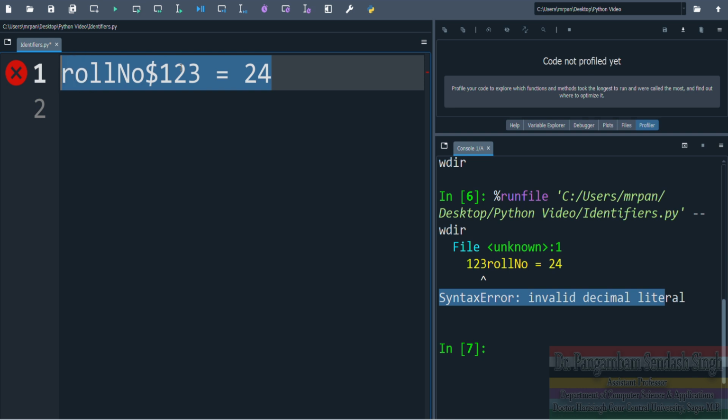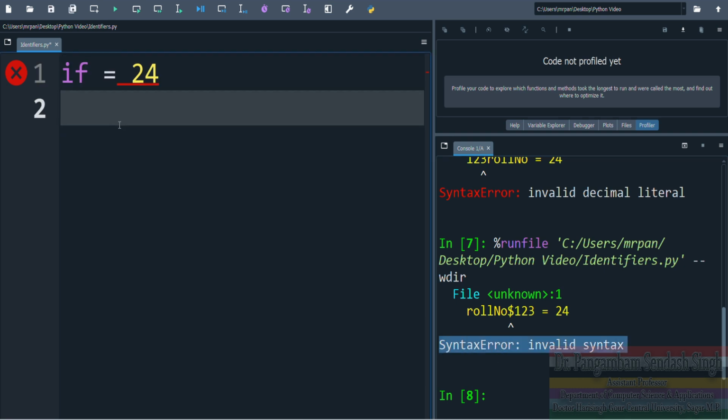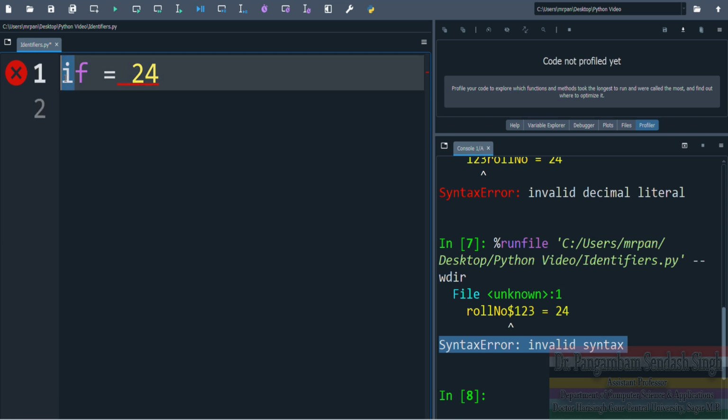Sisu invalid oiko because this identifier contains one special character, which is this $ sign. So when we execute it, it will show error. Syntax error. Now what about this? It starts with a letter and there is no special character, so this would be a valid identifier.